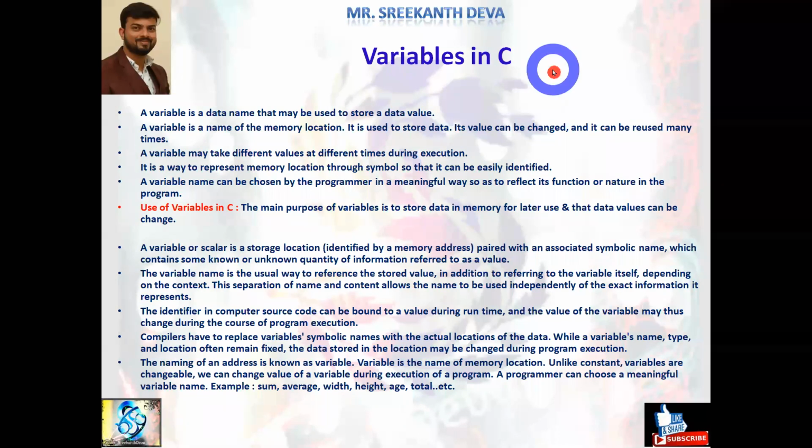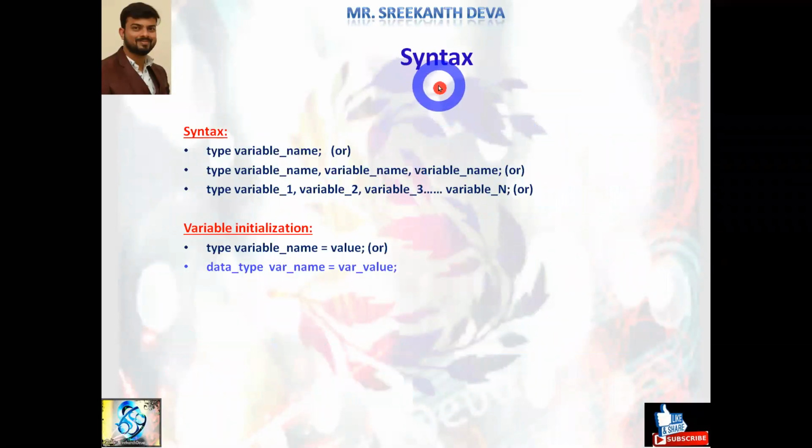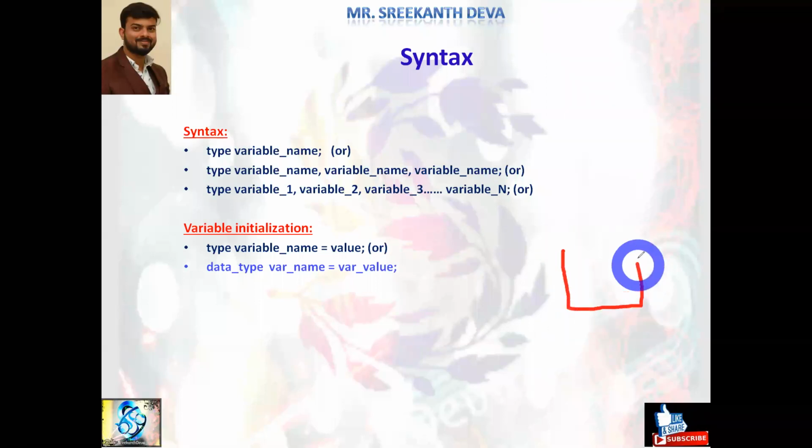Okay, so we go with the syntax. What is the syntax for declaring a variable? We can declare the variable name with a specific type. Here type represents data type. See, I just discussed one memory block, right? See, observe here, it is a memory block. Every memory block consists of what?